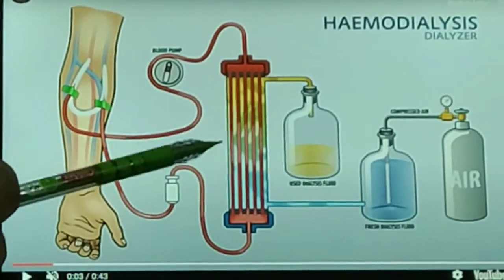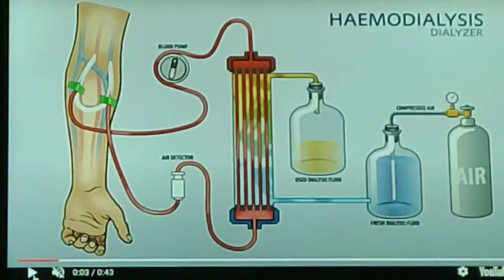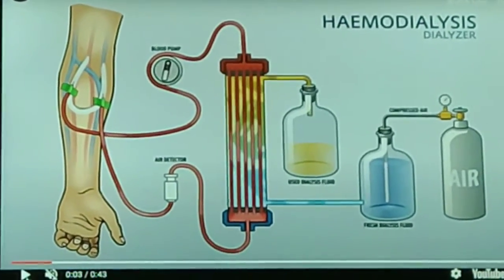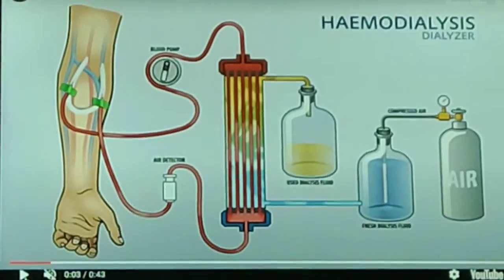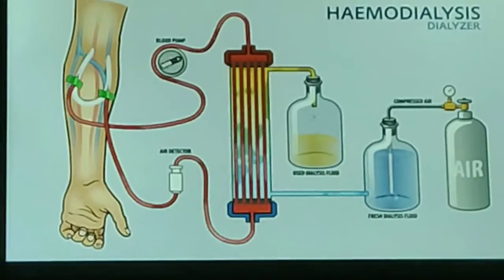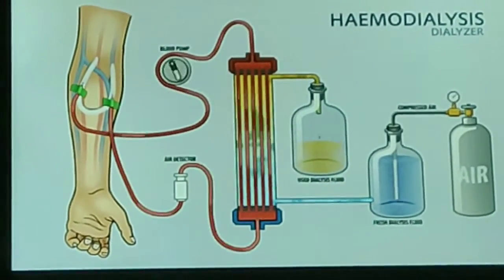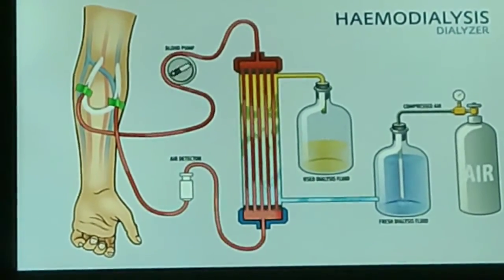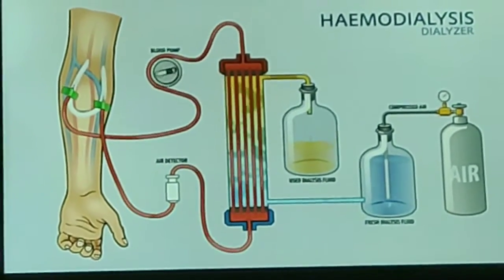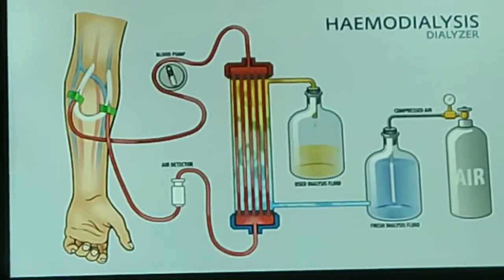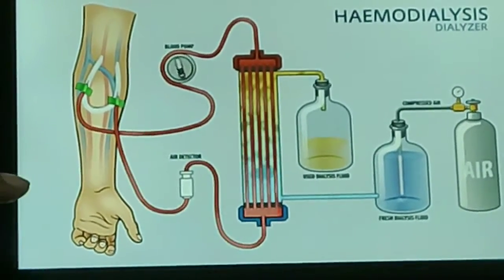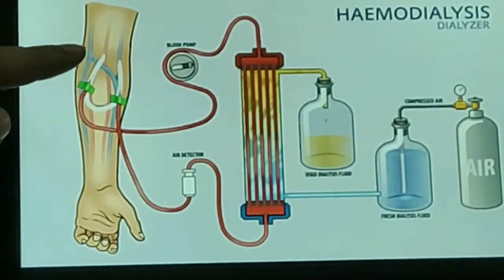This fluid has the same osmotic pressure as blood, except that it does not have nitrogenous waste. The patient's blood is passed through these tubes. During this passage, the waste products from the blood pass into the dialysing fluid by diffusion. The purified blood is pumped back into the patient's body.